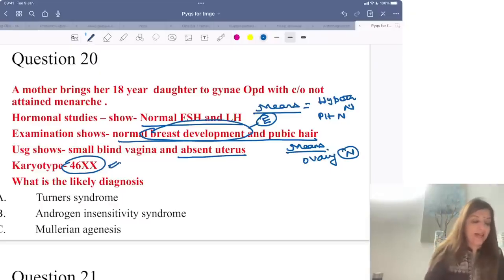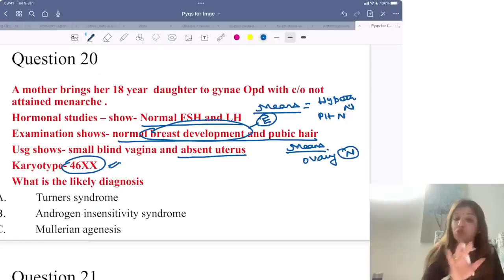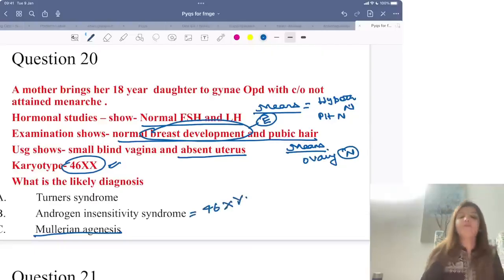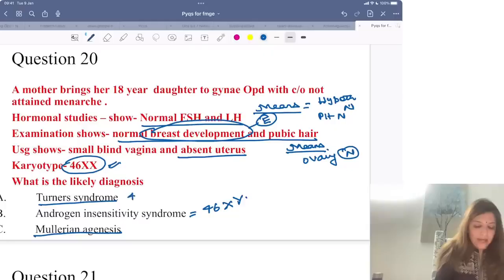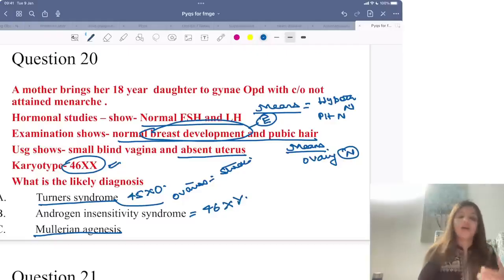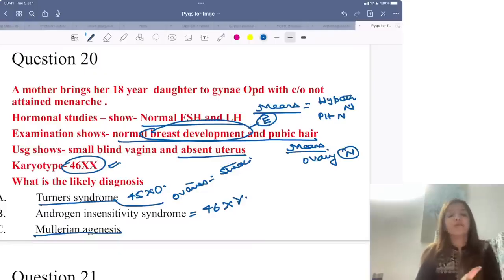Karyotype is 46XX. Karyotype, if it is 46XX and there is no uterus, what does that mean? It is a case of Mullerian agenesis. In androgen insensitivity syndrome, the karyotype is 46XY. In Turner syndrome, karyotype is 45XO, and Turner syndrome में ovaries are streak ovaries. They are not functioning normally. And because ovaries don't function normally, that is why in Turner syndrome estrogen is less, and that is why breast development is absent.